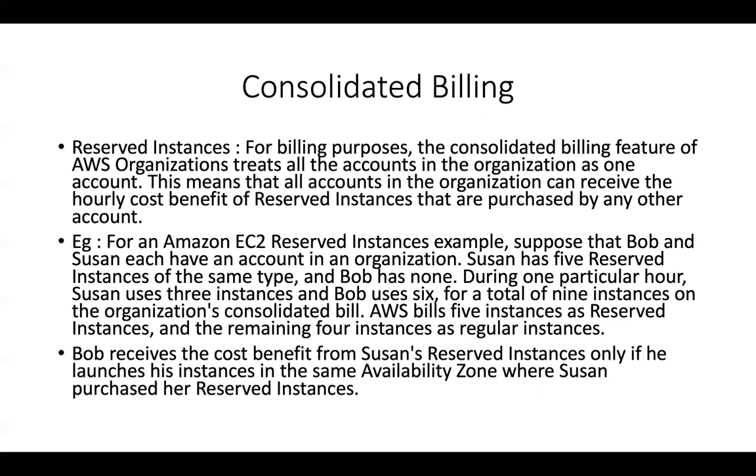The same holds true for database reserved instances, but the instance type and the database type that the person has chosen, whether it's MySQL or PostgreSQL, also have to match, including the availability zone. This also holds true for Elasticsearch and also for ElastiCache when you use consolidated billing. So 4 services actually support this. One is reserved instances for EC2, the other is database reserved instances, the other is ElastiCache, and the last is Elasticsearch reserved instances. So these all benefit from consolidated billing.